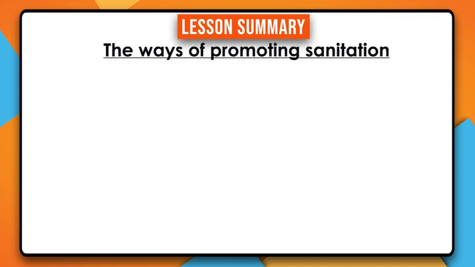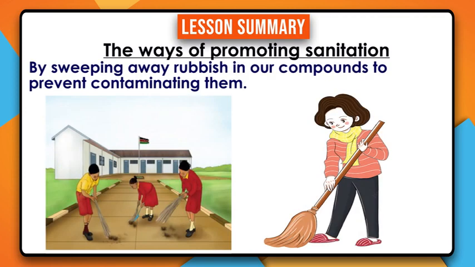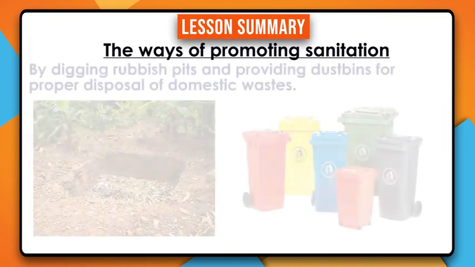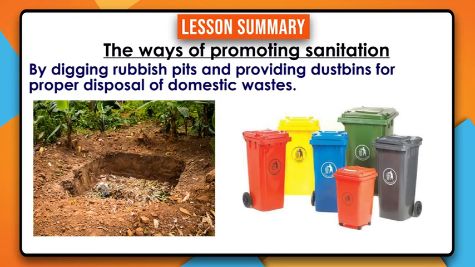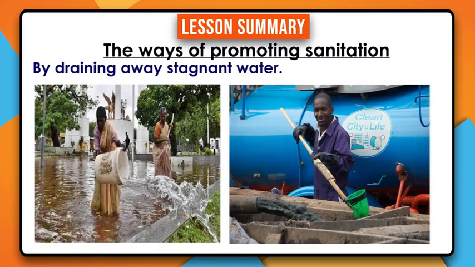And the first one has been by sweeping our rubbish in our compounds to prevent contaminating them. Then another one has been by digging rubbish pits and providing dustbins for proper disposal of domestic wastes.